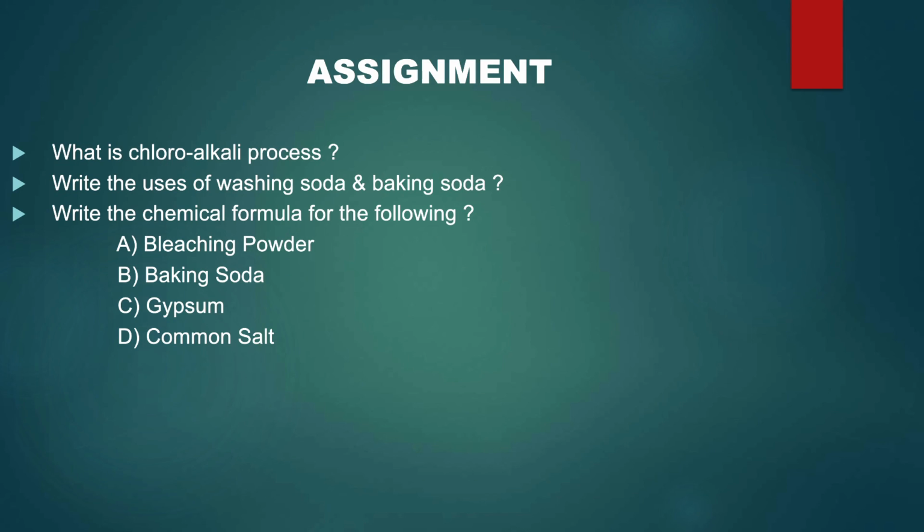Now coming to the assignment, the first question is, what is the chloroalkali process? The second question, write the uses of washing soda and baking soda. The third question, write the chemical formulae for the following: A. Bleaching powder, B. Baking soda, C. Gypsum, and D. Common salt.